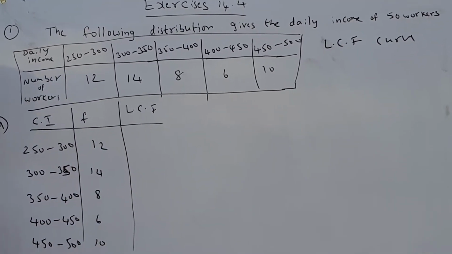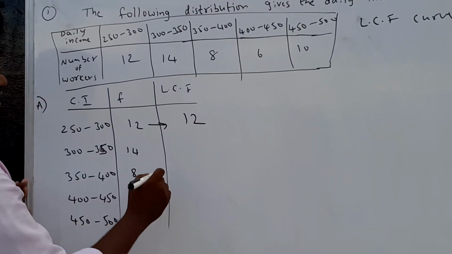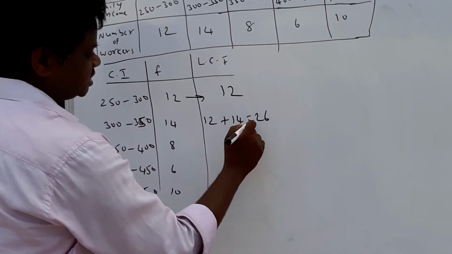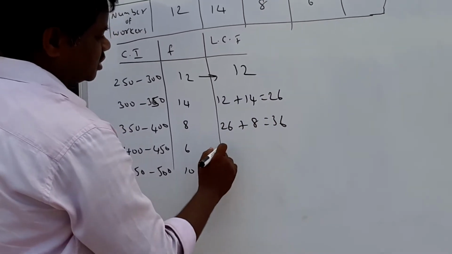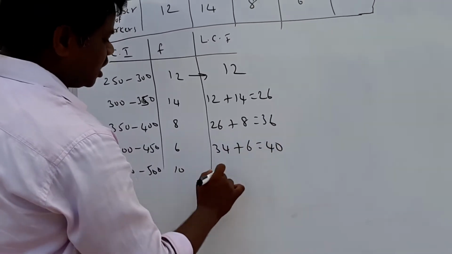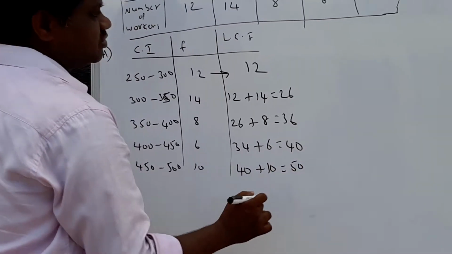Now you have to find LCF. You know how to find LCF? First you write 12 as it is. Next 12 plus 14, you will get 26. Next 26 plus 8, you will get 34. 34 plus 6, you will get 40. After that, 40 plus 10, you will get 50.